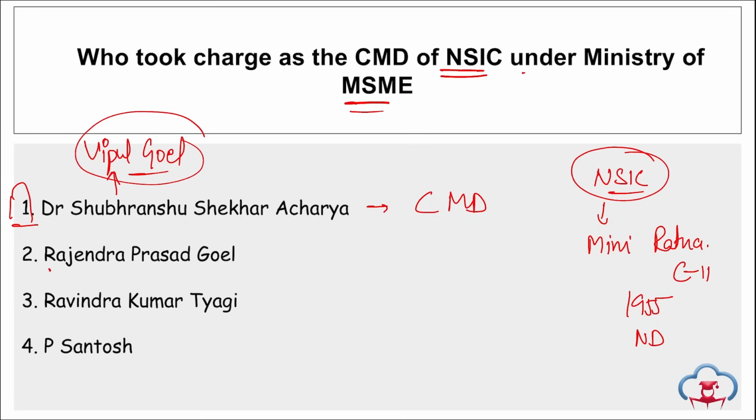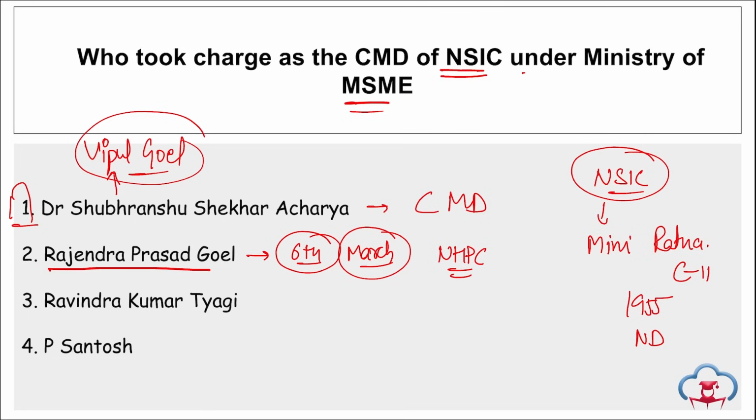Then if we talk about Rajendra Prasad Goyal, remember on 6th of March, for further details, if you want to know about Rajendra Prasad, you can go to the 6th March current affairs to read that in detail. To give you a gist, Rajendra Prasad Goyal assumed the additional charge of the chairman and managing director of NHPC. NHPC Limited is an Indian public sector company that comes under the Ministry of Power.